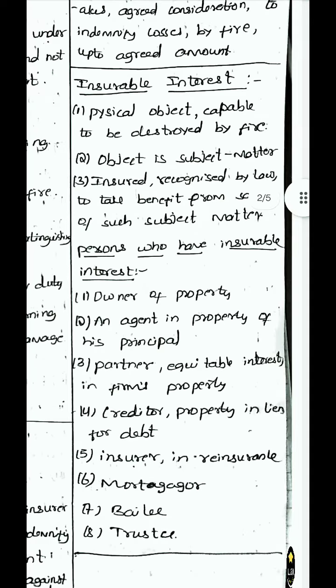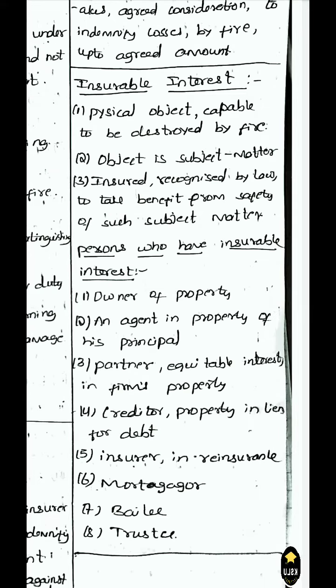Insurable interest. So what is the insurable interest in a fire insurance? A physical object capable of being destroyed by fire. So any physical object which we can destroy by fire, which we can burn, is an insurable interest. That object, which is capable of being destroyed by fire, should be the subject matter of the fire insurance. And the insured should be recognized by law to take benefit from the safety of such a subject matter. So the insured should be recognized by law to take fire insurance.